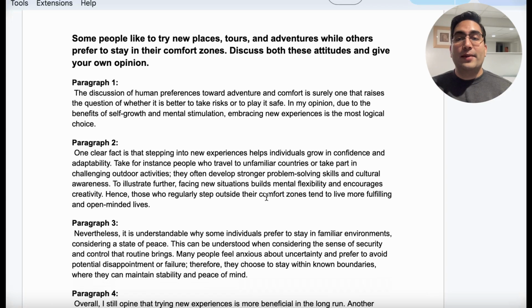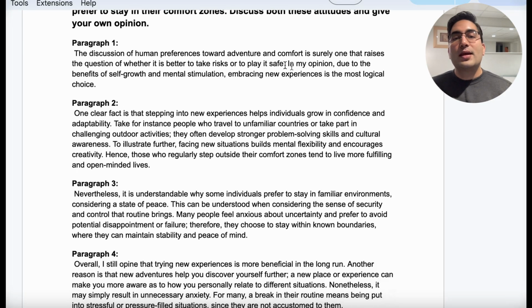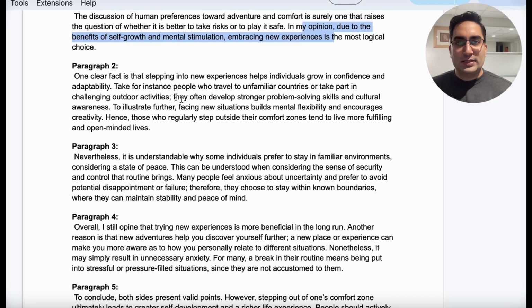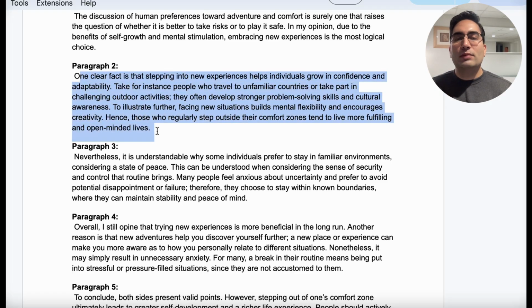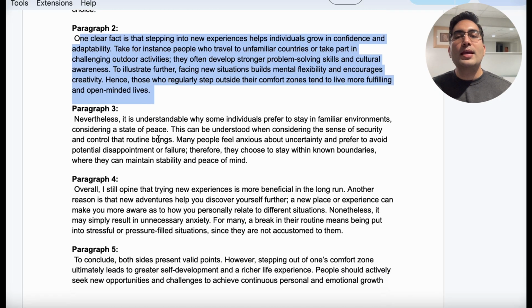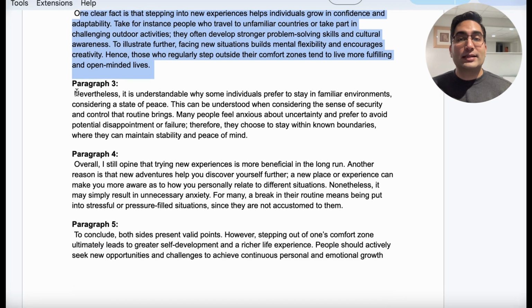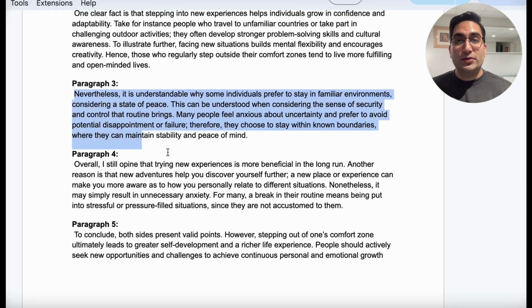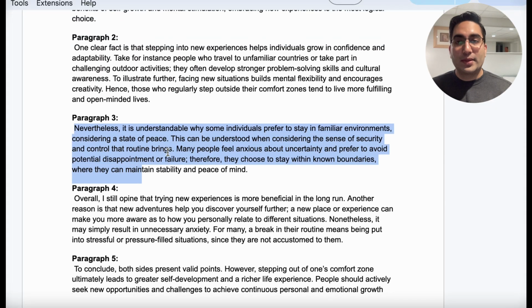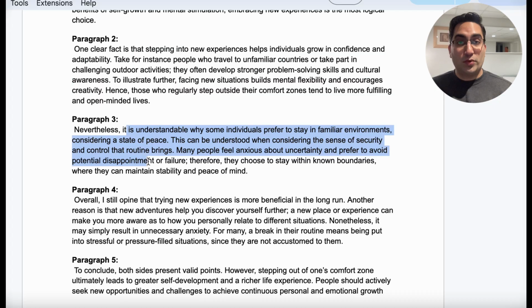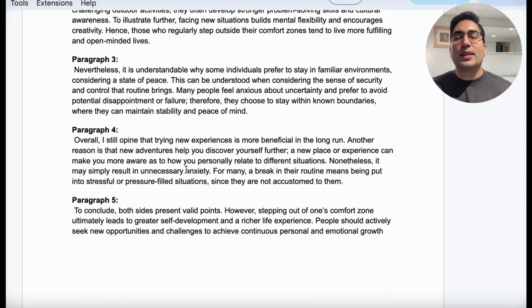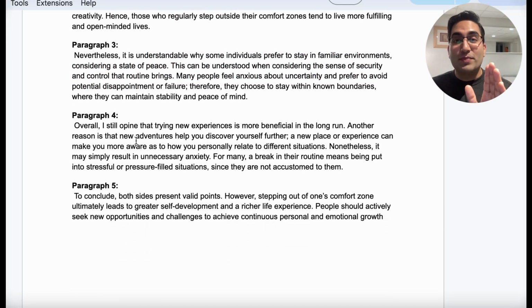Now, with that said, let me tell you the structure right away. Our opinion was that people should get out of their comfort zone. That part, that opinion has one benefit. That one benefit will be mentioned in body 1. The other side, which we did not select, is going to be mentioned in body 2. That's also 1 point. So 1 point and 1 point only. 1 point per paragraph. Now this is what makes this answer score really high.